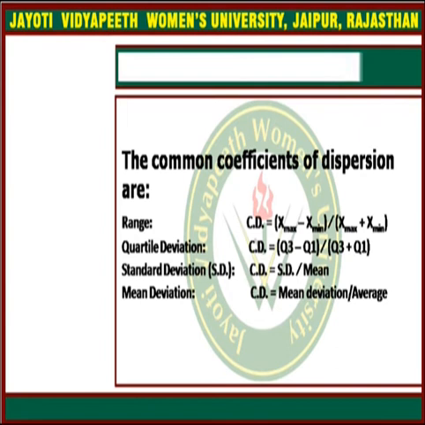The coefficient of dispersion for the range is given by x maximum minus x minimum upon x maximum plus x minimum. The coefficient of quartile dispersion is given by Q3 minus Q1 upon Q3 plus Q1, where Q1 and Q3 are the first and third quartiles.